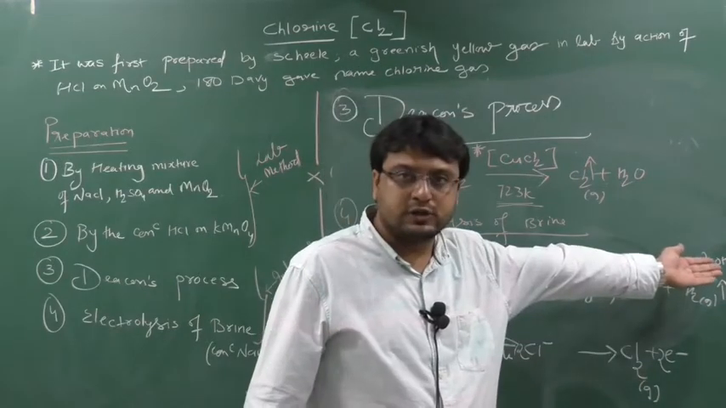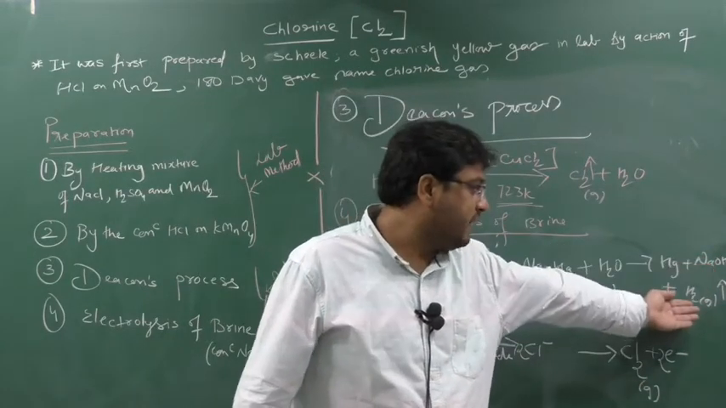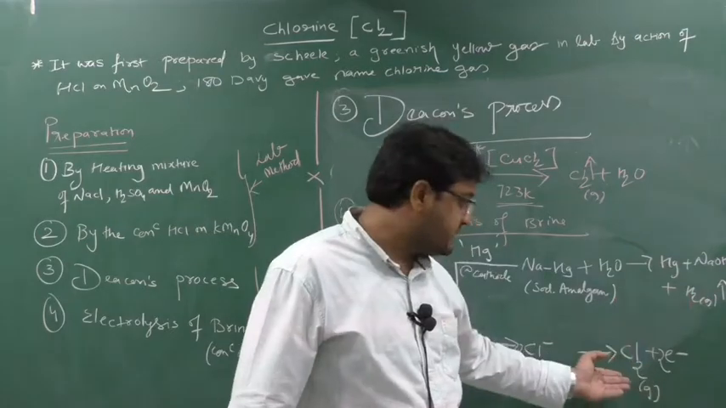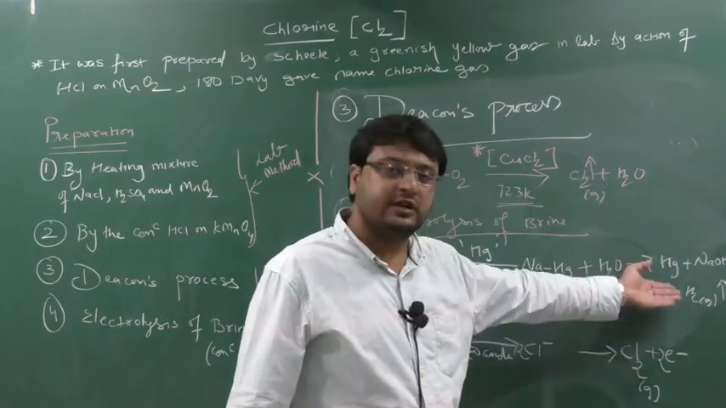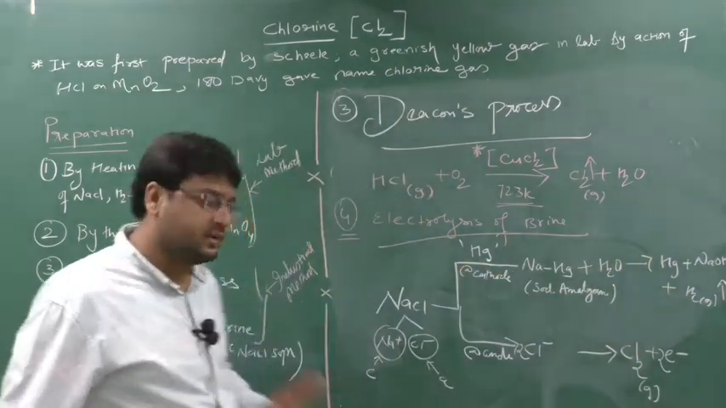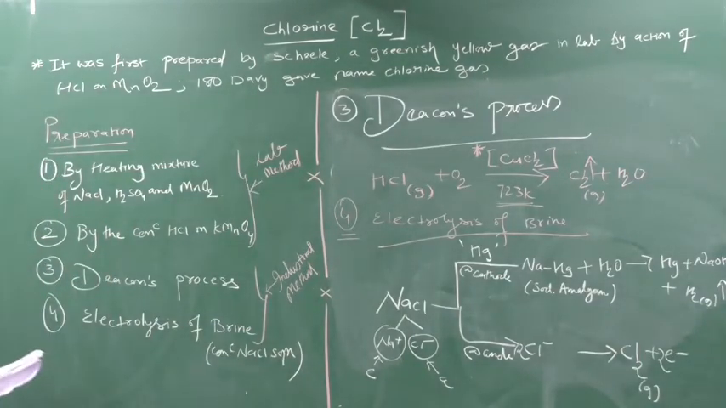I will get NaOH also, so I will sell this in the market. I will sell hydrogen gas also in the market. I will sell chlorine gas also in the market, and Hg will remain as it is. Clear this part? So this is the electrolysis of brine. So in this way we are doing the manufacturing of chlorine gas. So first is by heating the mixture.